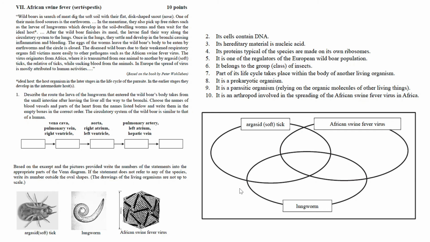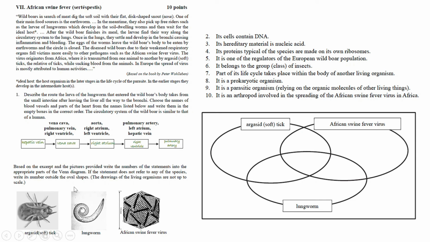Okay, so we need to find the way how the larvae can reach the lungs from the liver. Out of these parts, the hepatic vein will come to the first box. Then the vena cava is going to be in the second one. The vena cava transports blood towards the right atrium. From the right atrium, it will be pumped to the right ventricle, from where the blood will be transported towards the lungs through the pulmonary artery. So that's going to be the correct way of putting these expressions after each other.